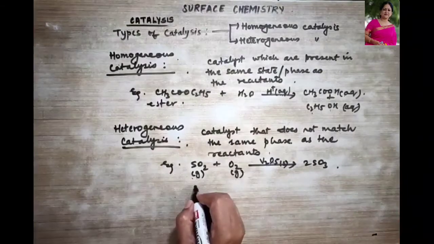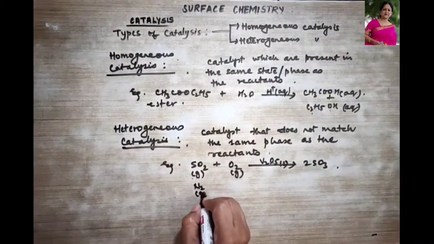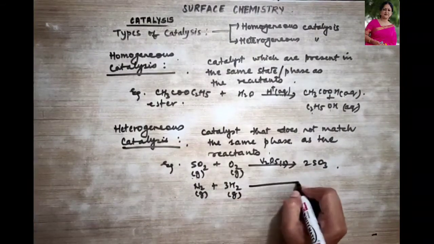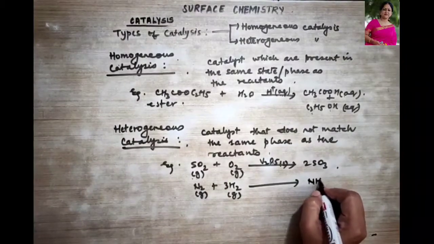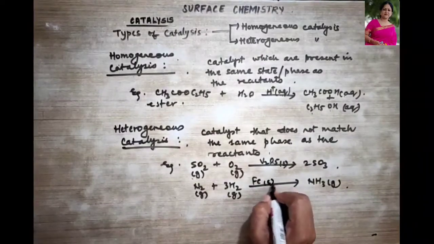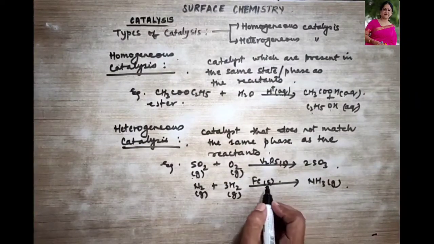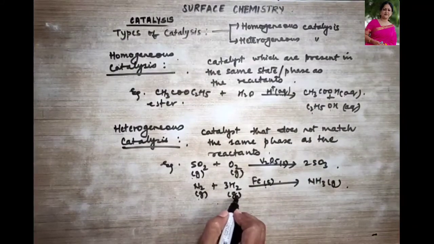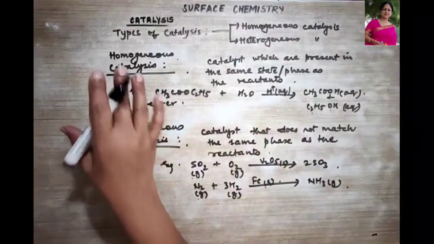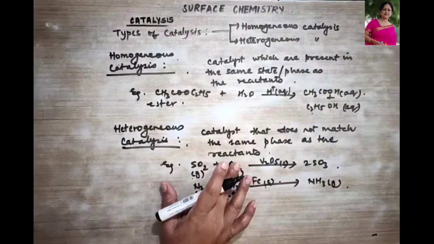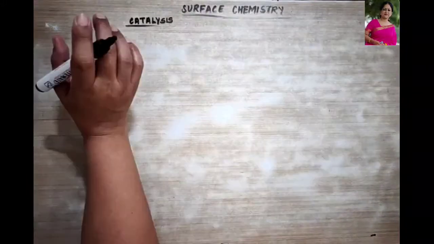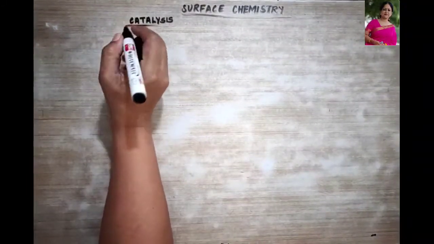Okay. Similarly, you can take one more example like nitrogen, which is a gas, when combined with hydrogen, which is also a gas, and this is going to give us ammonia, which is also a gas. So we are using iron. Iron is what? In the form of solid. So over here the catalyst does not match the phase of the reactants which are in their gaseous state. I hope homogeneous and heterogeneous catalysis is very clear to you. Now I am going to discuss the mechanism of heterogeneous catalysis.